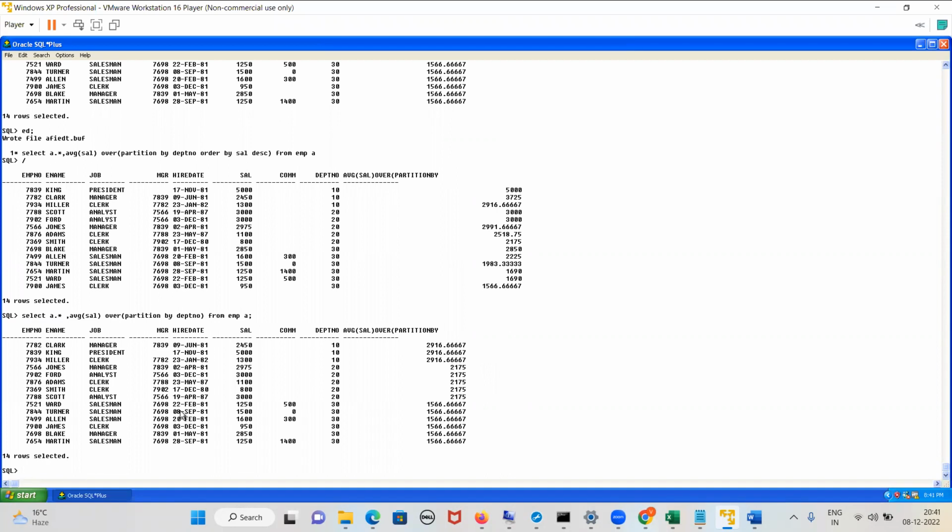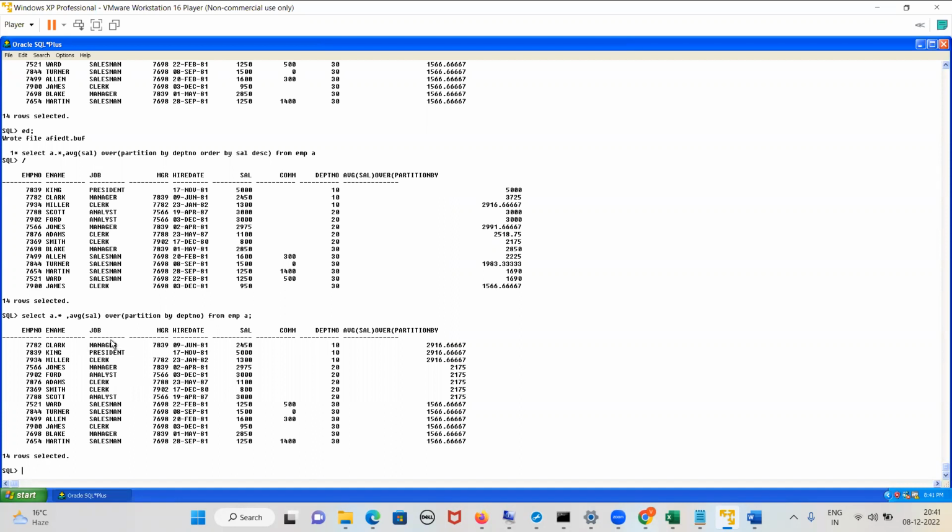Now, this is a particular partition we have made over the department number. This is called partition by. So partition by is used to partition each and every record. If we use partition by, the number of records is not reduced. Am I clear till this much? Tell me yes or no, guys.